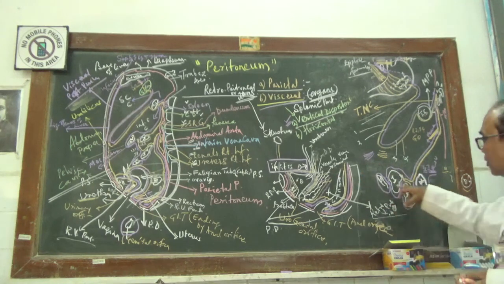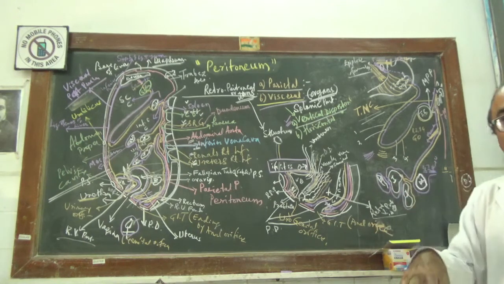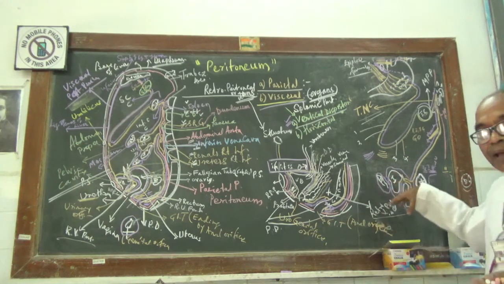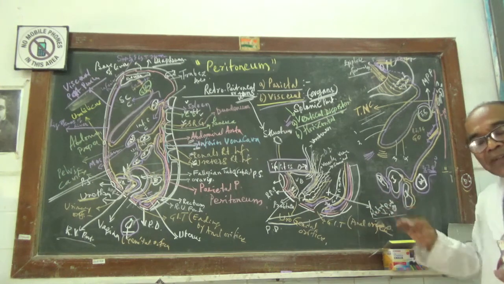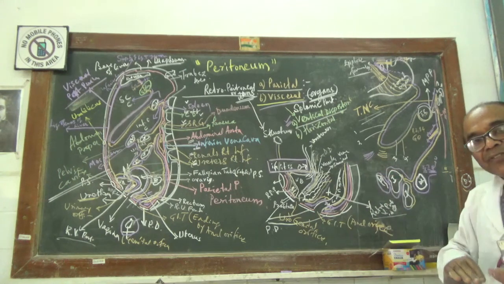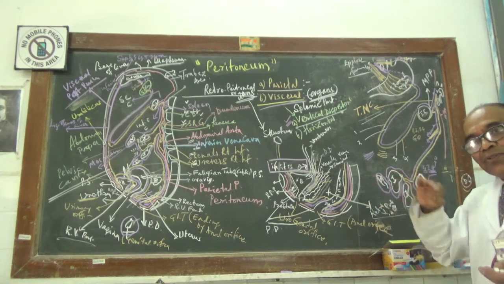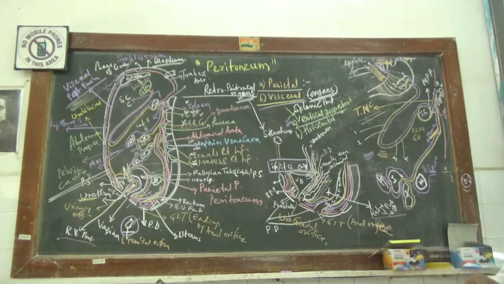After covering the ascending colon, when it comes to the cecum, it will cover and get back. It covers the appendix, gets back once again, and runs upwards or backwards, vertically. It gets attached there. That is called the mesoappendix.